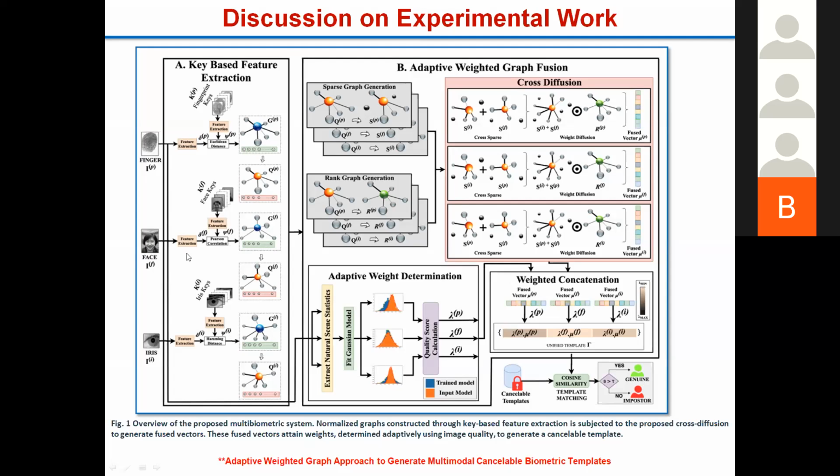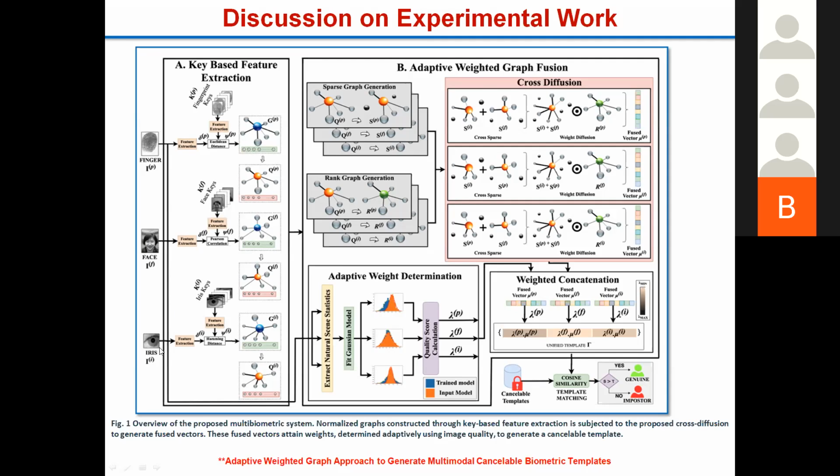Similarly, for face also, we extract the face feature here, and compare it with the key feature, and we generate a graph here. In this graph, the query is one node, and all the other keys, how similar they are, are the other nodes. And the weight is basically the edge. The edge is how much my fingerprint is related to, how similar it is to that. Here it is a Pearson coefficient, here a Euclidean distance. How much is the distance between this fingerprint feature and this key feature, that is my edge here in the